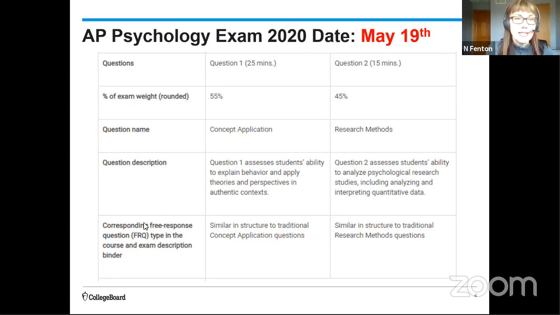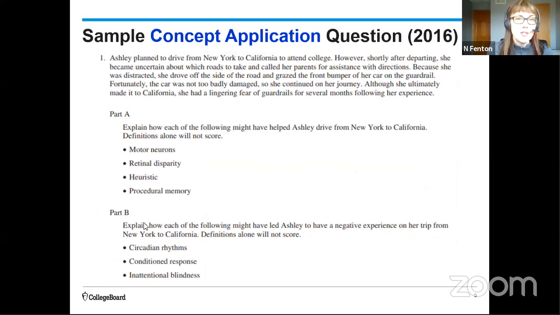So I'm going to show you a sample of what the College Board means by concept application and what they mean by research methods question. So a concept application question would look something like this question, question 1 from 2016. Now, concept application questions are normally 25 minutes, so the time limit isn't changed for this year, but I don't have confirmation if there's still going to be 7 points or not. There could be fewer, but I doubt that there would be more. But again, I don't know at this point, so that hasn't been released.